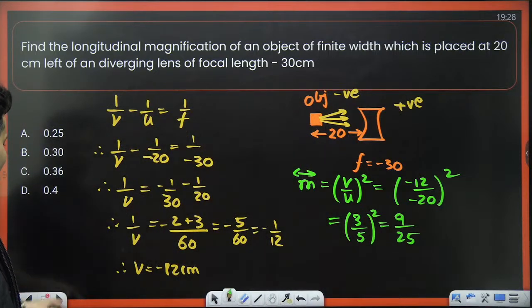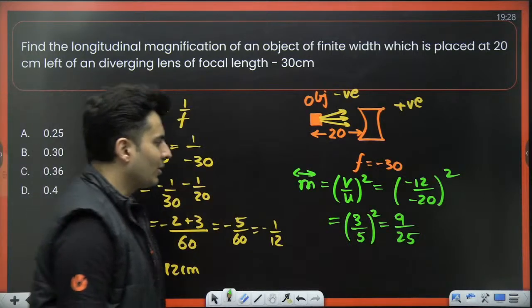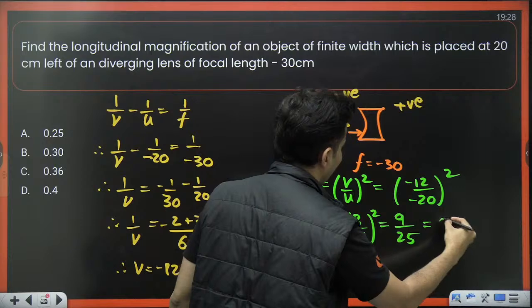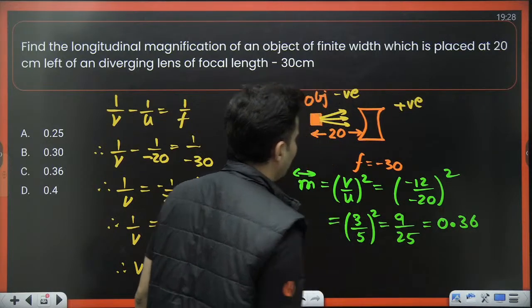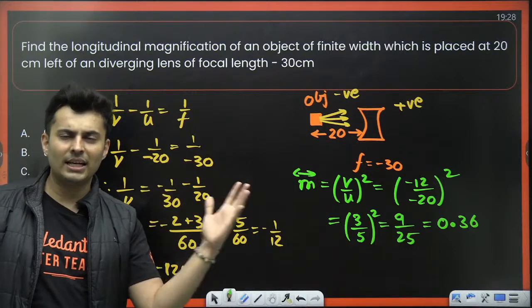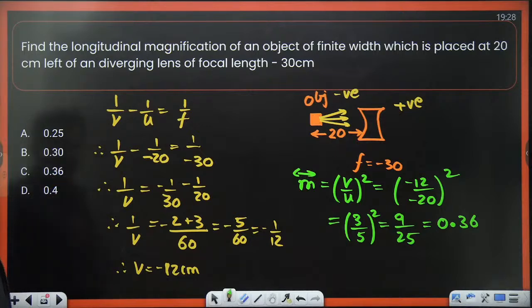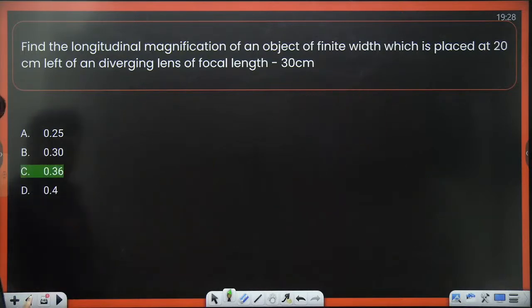What is 9 by 25? Come on, do the math. It should come out to be 0.36. Just check this out. Is it coming out to be 0.36, my dear students? Yes, so very good. Because the value is less than 1, that means it will be compressed, it will be diminished. Yes, the answer should be 0.36.